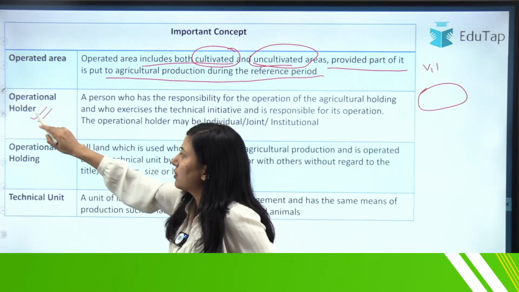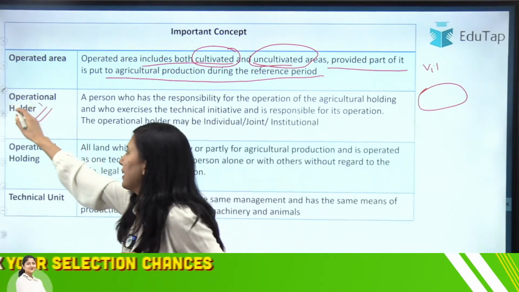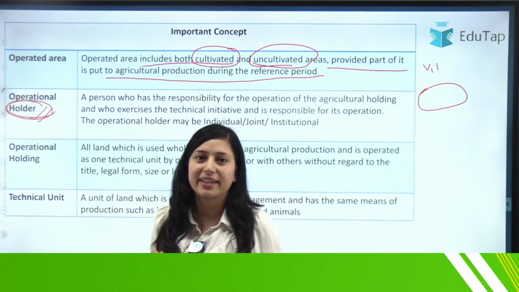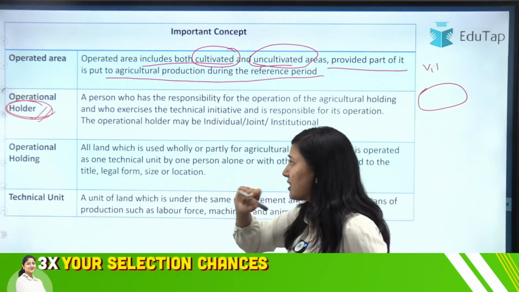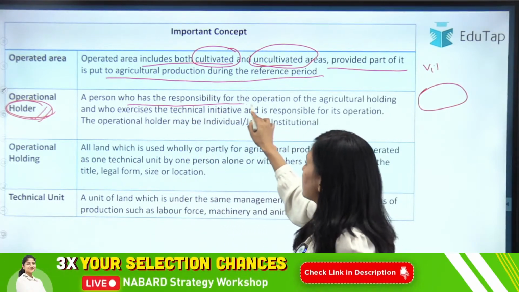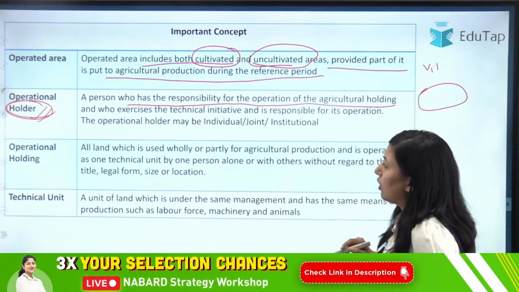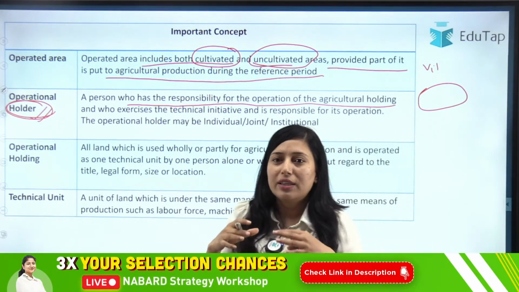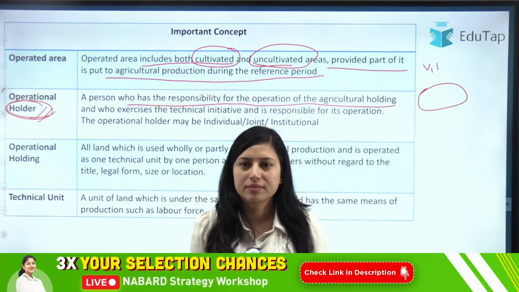Then we have operational holder. Now here you might relate it as holder. The term written here is holder. So what is this? It is a person who has the responsibility for operation of every agriculture holding. So the person who is